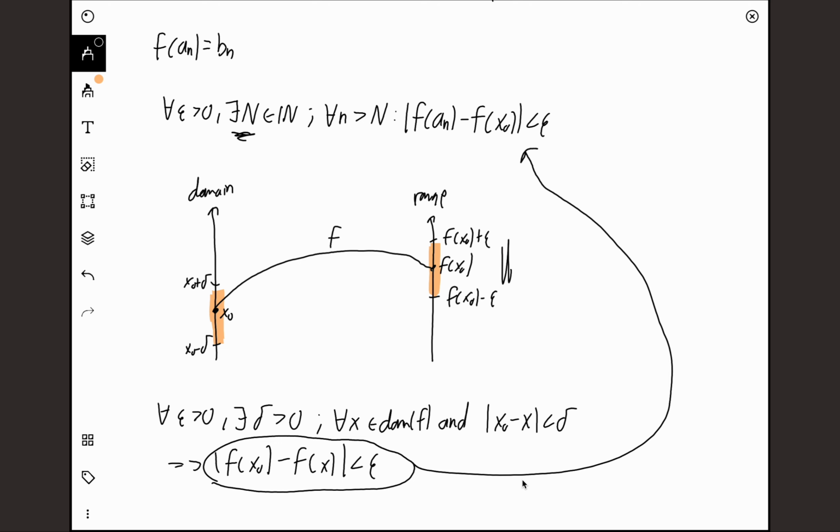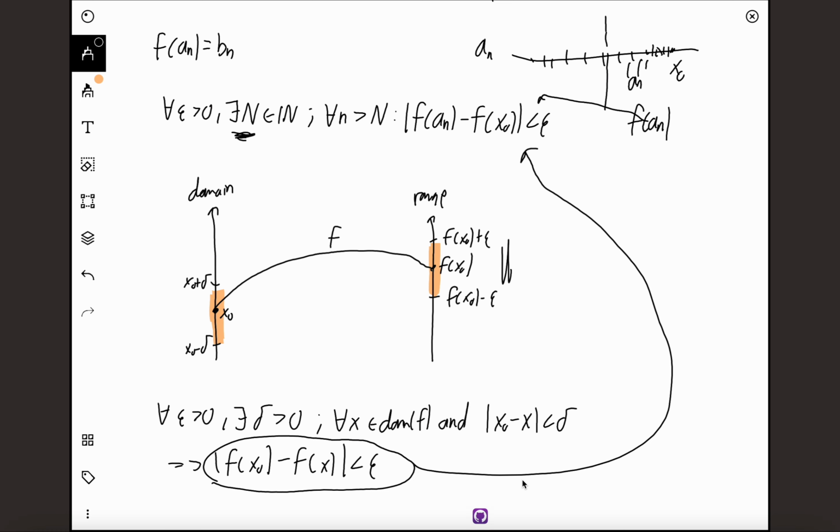We want to show that this is the case, but in our original definition, we want to show that there exists an N such that, at a certain point in our sequence an, if we have a sequence an which converges to the value x0, after a certain cutoff, every an here, we want to say that f of an satisfies this over here.